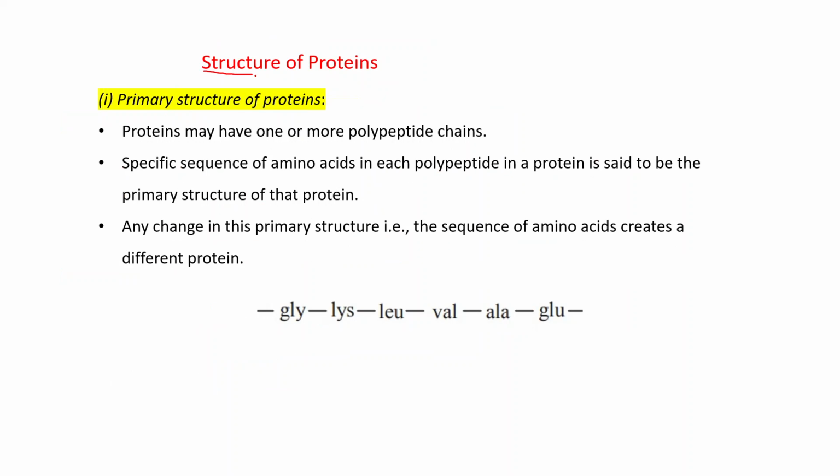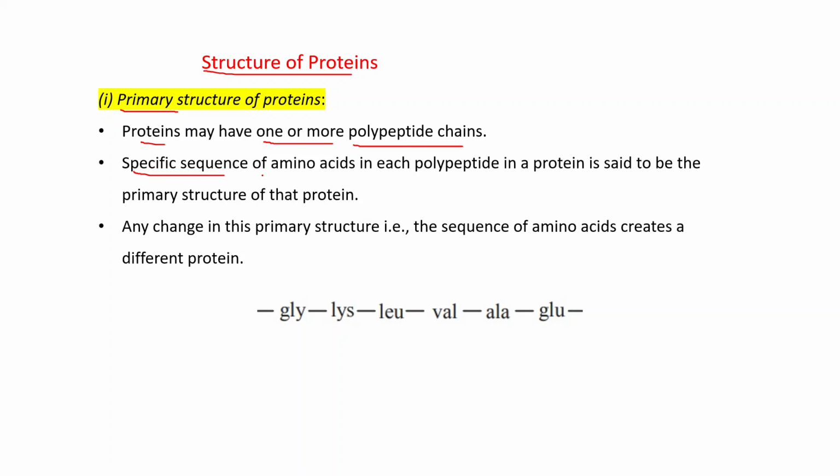Now, structure of proteins. Generally, proteins may have four types of structure: primary structure, secondary structure, tertiary structure, and quaternary structure. We will discuss one by one. First, come to the primary structure of proteins. Proteins may have one or more polypeptide chains.